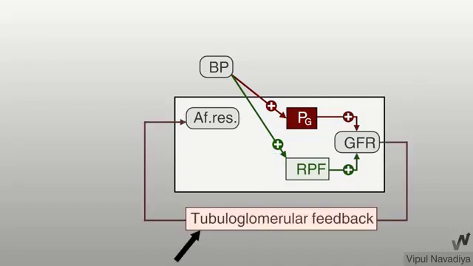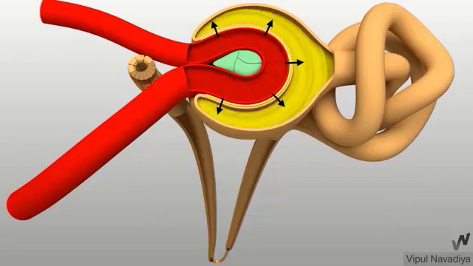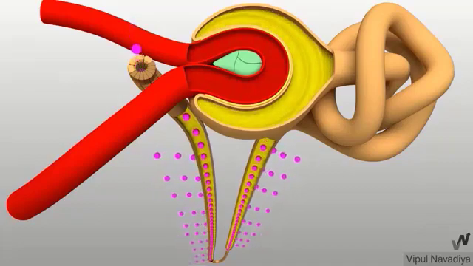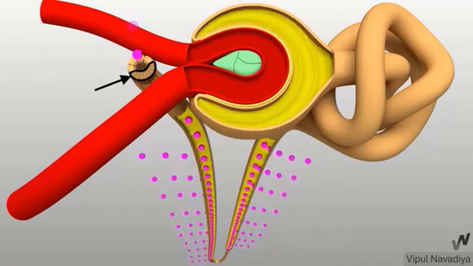The second factor is the tubuloglomerular feedback. The same condition with increasing blood pressure: increasing the GFR, increasing the filtration, increasing the substance in the glomerular filtrate. This causes a negative feedback on the afferent arteriole. With the increasing blood pressure, there is more filtrate. This filtrate passes through the tubular system, reaching the ascending loop of Henle, to reach the macula densa cell. Macula densa cell is the chemoreceptor cell that detects the level of the sodium.